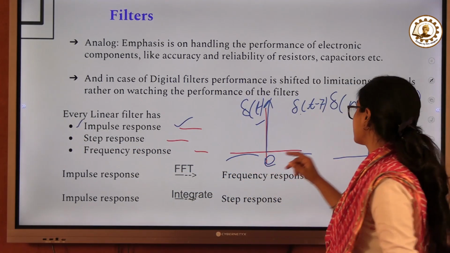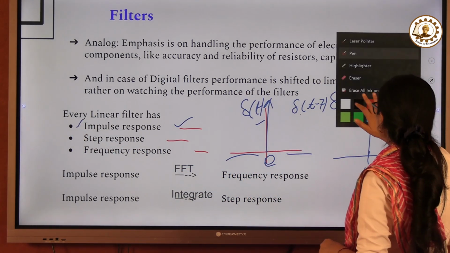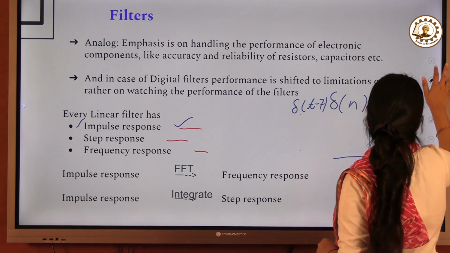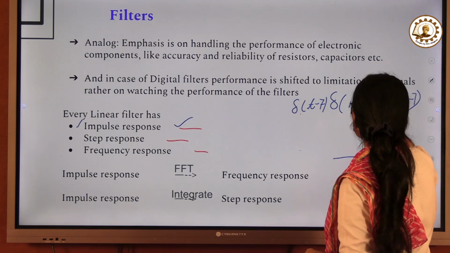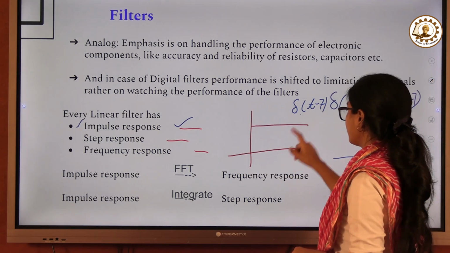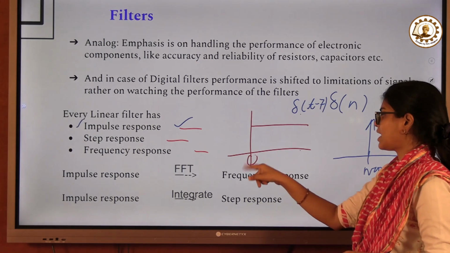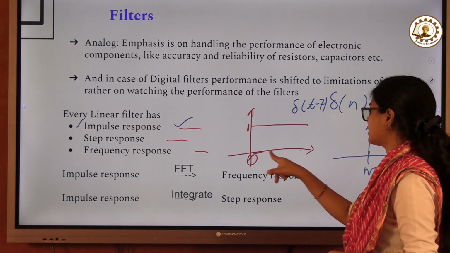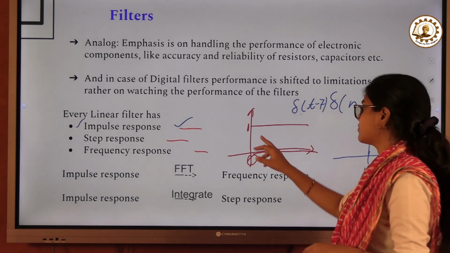The second one is the step response. So what is the step response? In the case of the step response, we have a signal of this type. It starts from 0, and for all positive values of t, the value is 1.